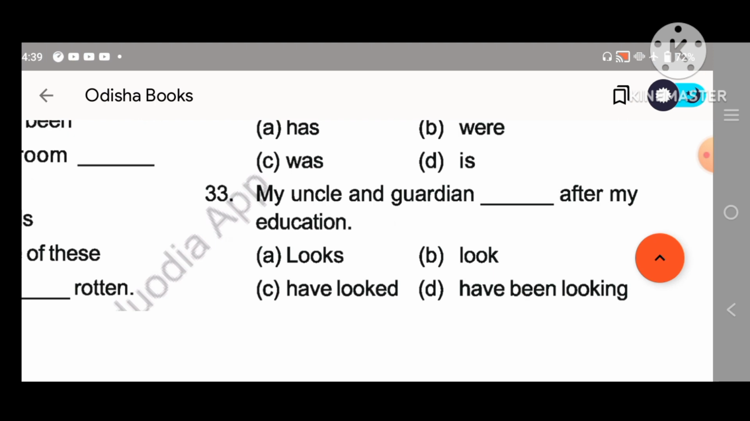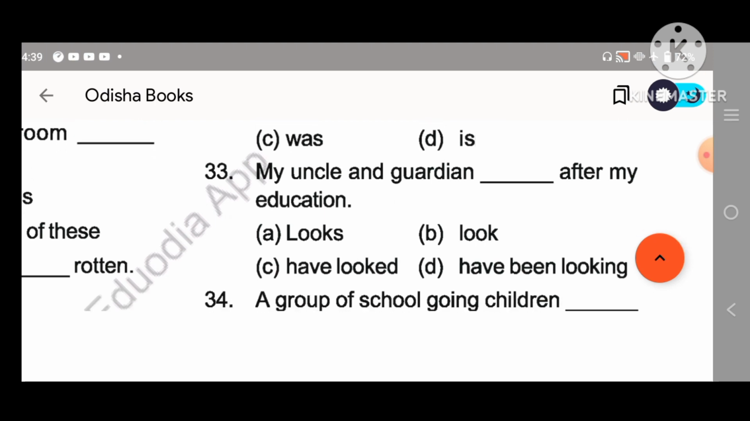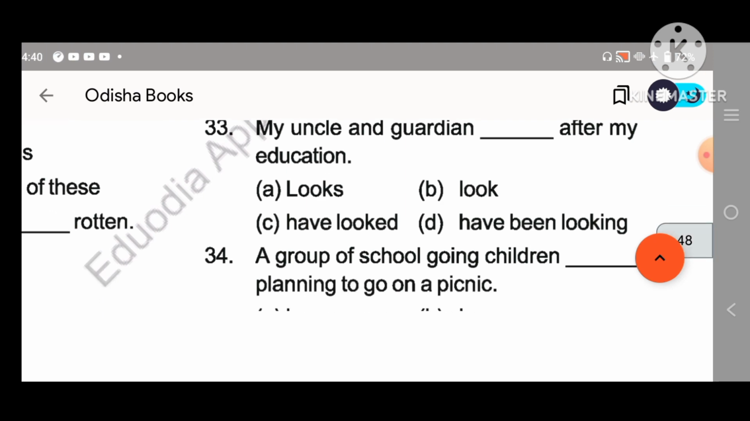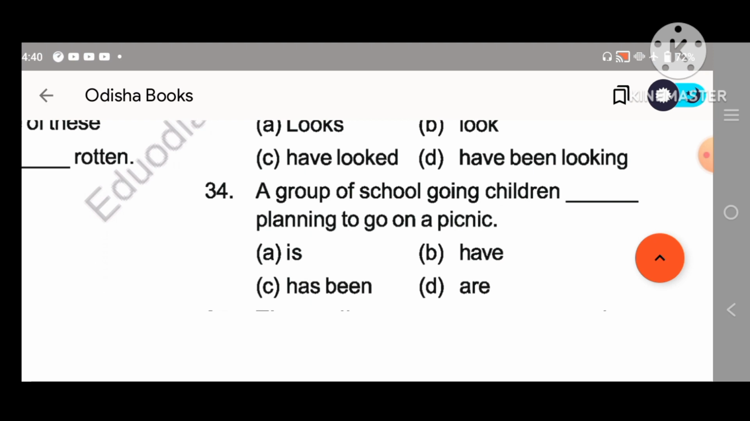Both, if there are different persons, then we can use plural. If there is a single person, we can use a singular verb. So what will be the 33 answer? A. My uncle and guardian looks after my education. A group of school-going children dash planning to go on a picnic. What will be the 34? A. A group of children is planning to go on a picnic.